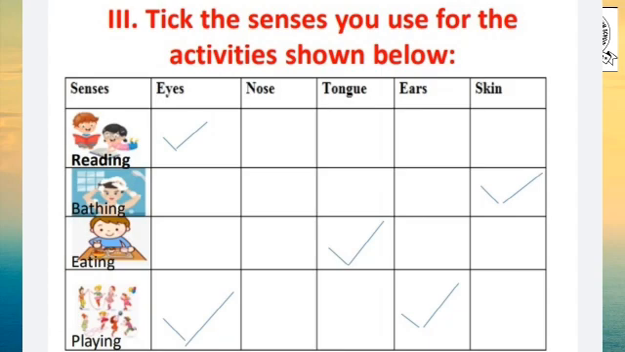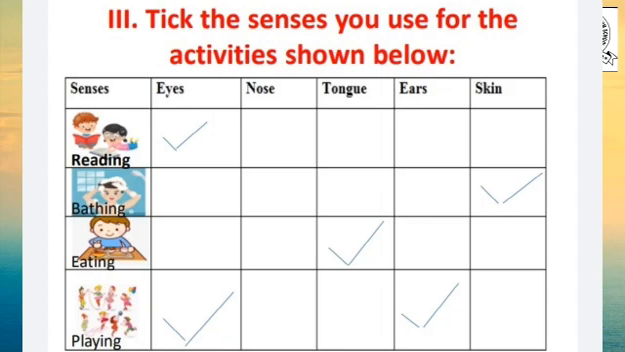Now the third one, eating. Which one do you use? Eyes, nose, tongue, ears or skin? The most important is the tongue. By using your tongue, you can recognize whether it is sweet or bitter. So you can tick in front of tongue.